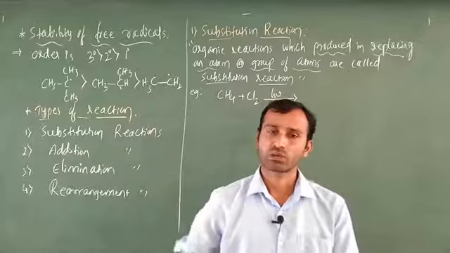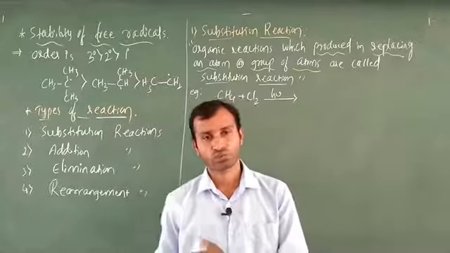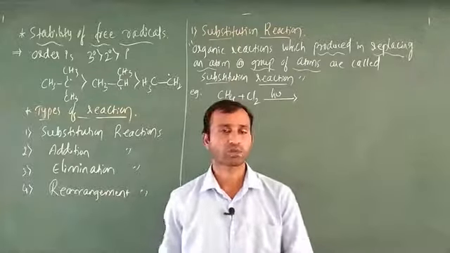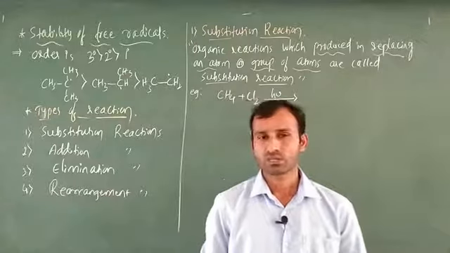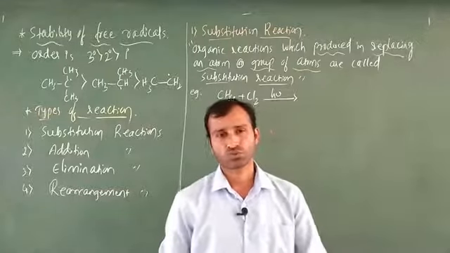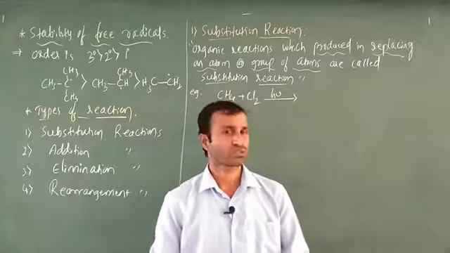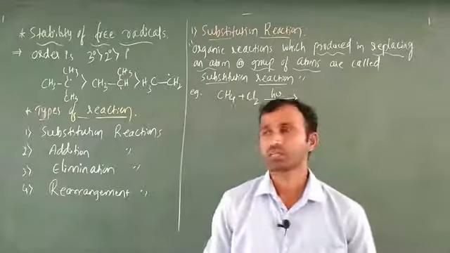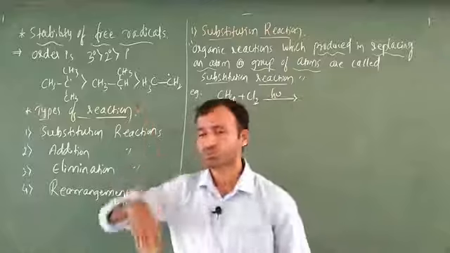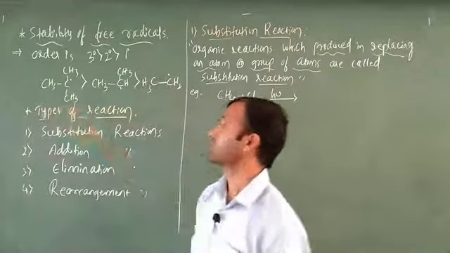Next, in a secondary carbocation it will show 6, after that primary. That is why the hyperconjugative effect is most important, because the tertiary carbocation is more stable. Next, another important point we are going to discuss today is the stability of free radicals.